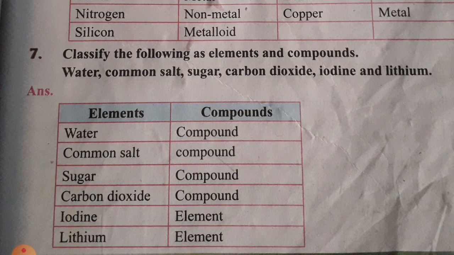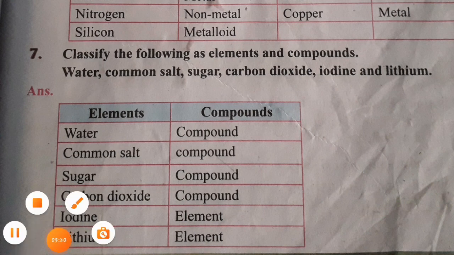And common salt. You know common salt, sodium chloride. So this is also 2 elements combined to form. So this is also a compound. Sugar is also a compound. Carbon dioxide, CO2. Carbon plus oxygen. This is also a compound. Iodine. So iodine is only one element. Lithium. Lithium is also an element. This is clear to you, children? Yes. It's a very important question.